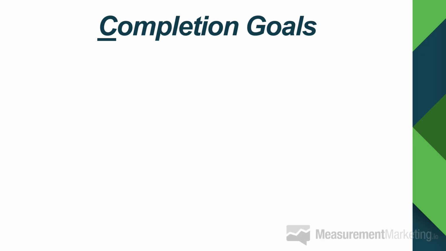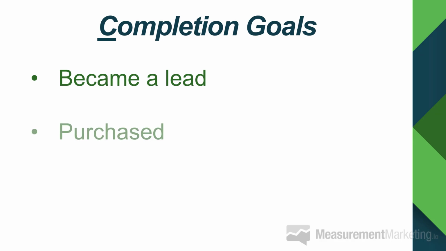Then you've got completion goals. And this is probably the one that you're most familiar with. It's the one that you naturally think about as a goal. So becoming a lead. Obvious completion. When somebody gives you their email, their information, and you can then mail them because they're part of your list, that's a completion of some sort. Purchase, a big obvious one. They actually buy the product that you're trying to sell. And in the case of the offline world, going back to that shoe store example, it would be the person who bought the shoes. That would be the completion goal.